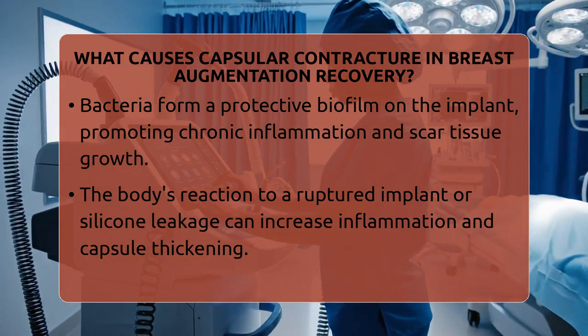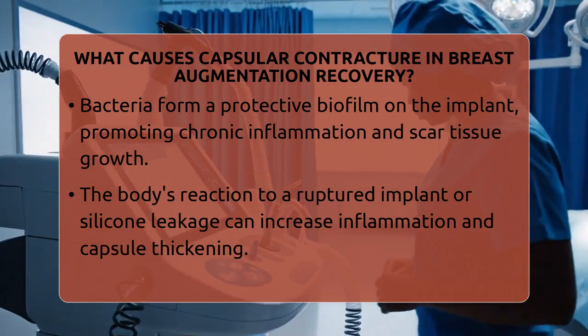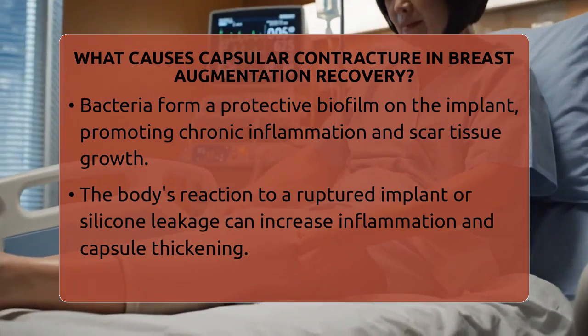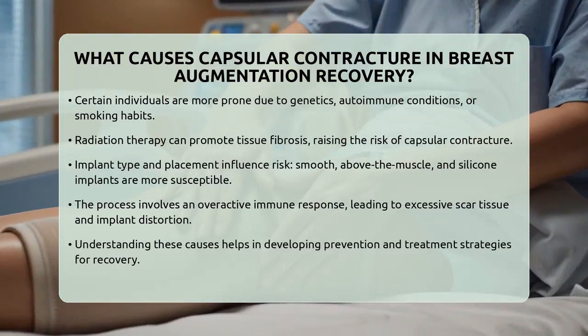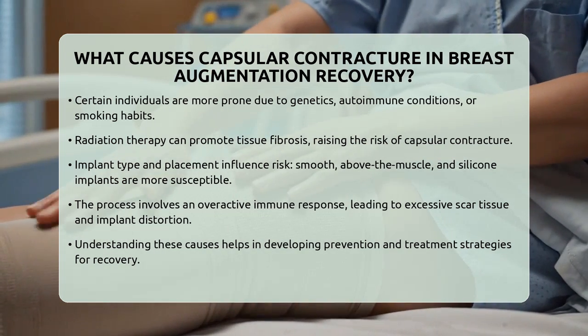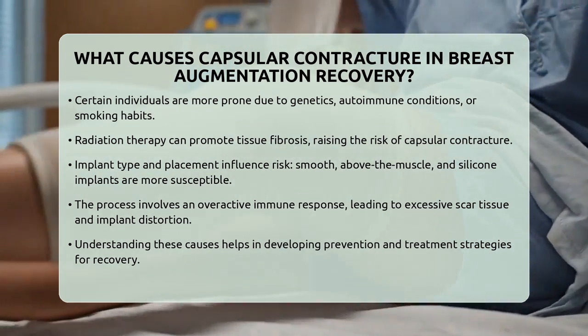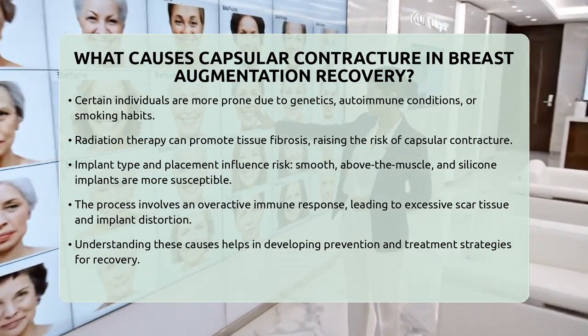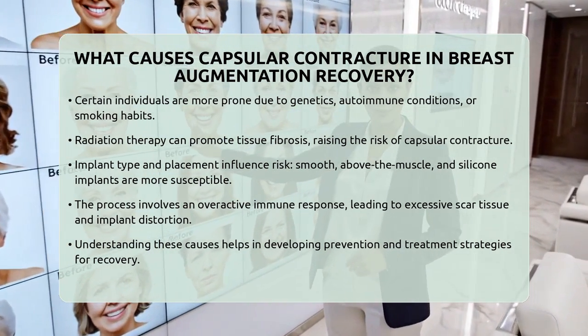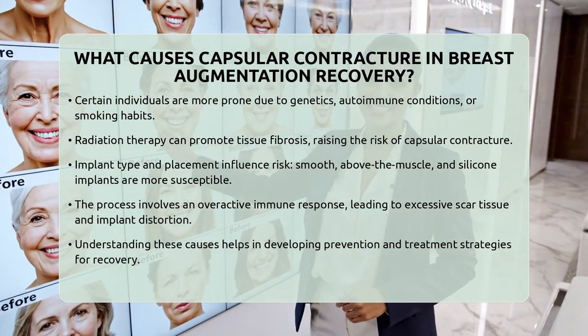The type of implant and placement method matter too. Smooth-surfaced implants, especially those placed above the muscle, and silicone-filled implants are associated with higher rates of capsular contracture compared to textured or saline implants placed under the muscle.